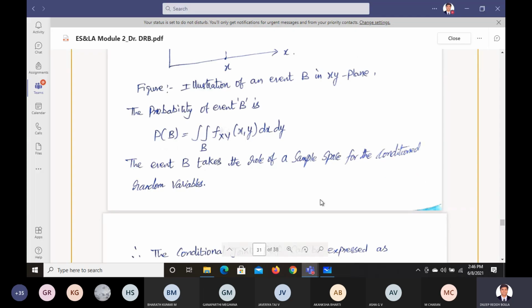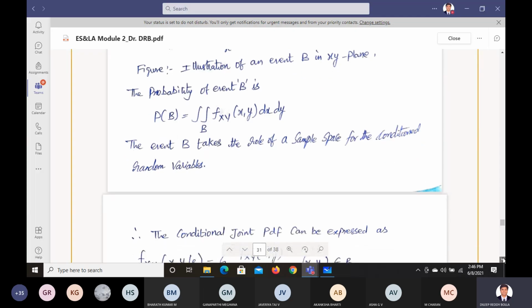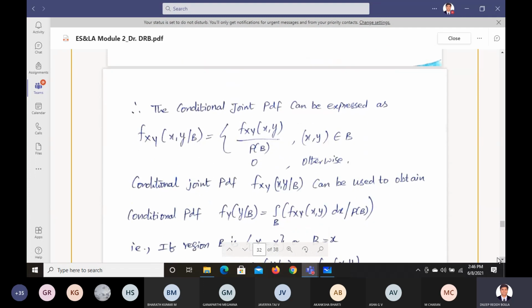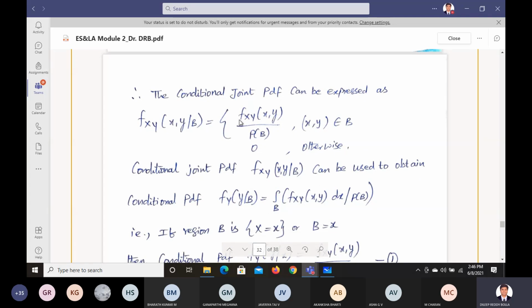Okay, now we'll go further. Finally, what we can understand is, if you want to find the conditional probability, and the values of x and y belong to B, then it is f(x,y) divided by P(B). We know how to find this value f(x,y), and we have just seen how to find it.